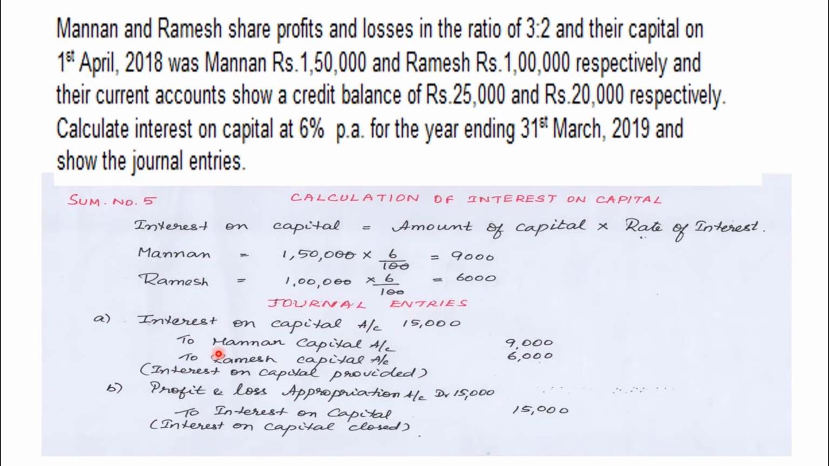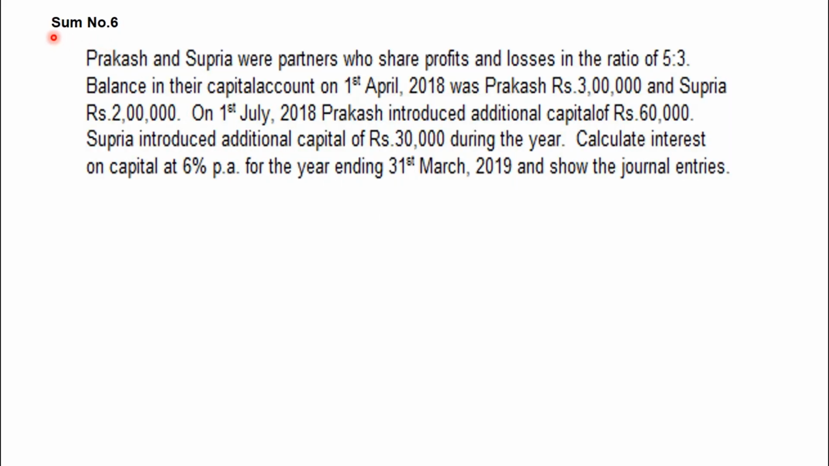Second journal is profit and loss appropriation account debit, that is, we are transferring this to profit and loss appropriation account, to interest on capital 15,000. So interest on capital is closed by transferring this to profit and loss appropriation account. So let us see sum number 6. Prakash and Supriya were partners. They will share the profit and loss in the ratio of 5:3.